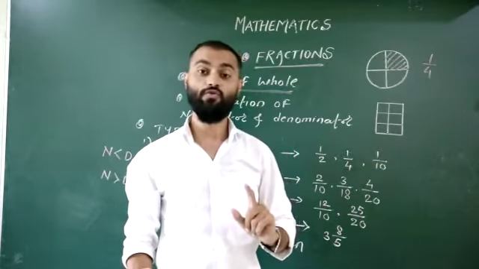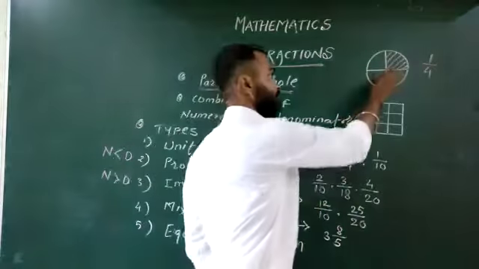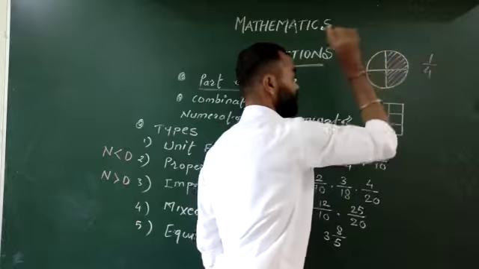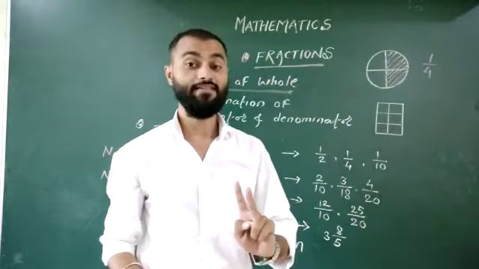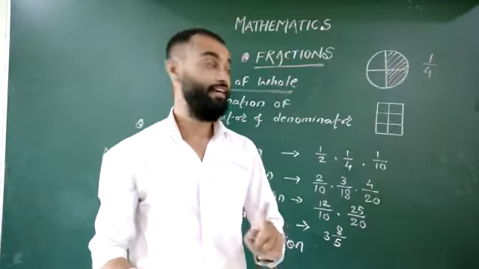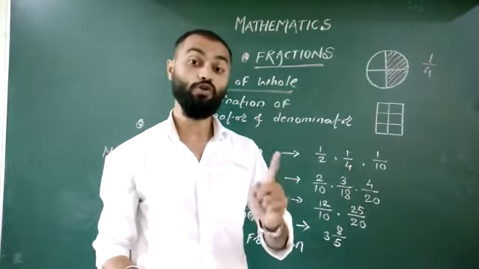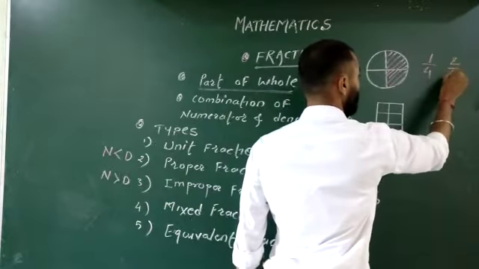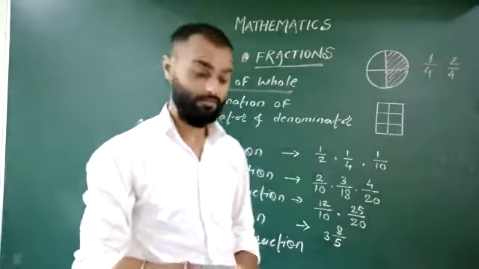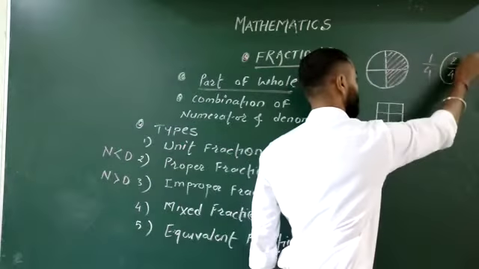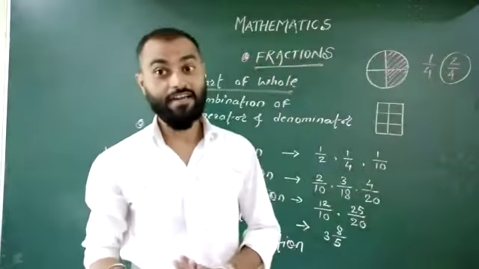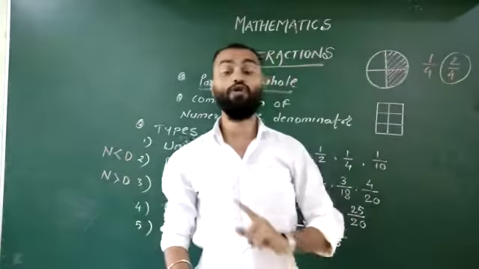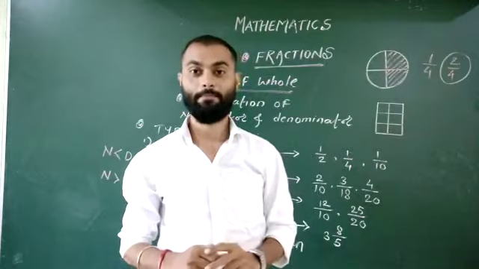If I gave you 2 slices, then I can say I gave you 2/4 part of my circle, right? In fractional language, in mathematical language, you can say I gave you 2/4 part of my circle.